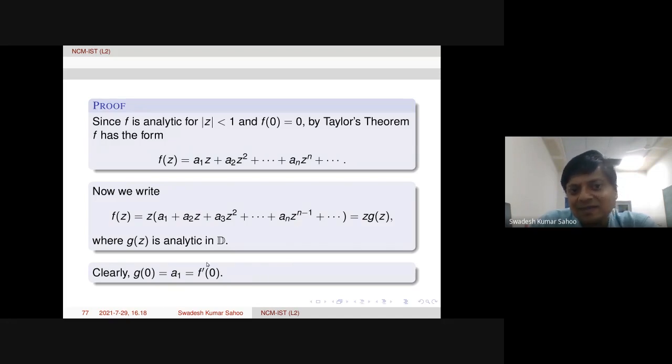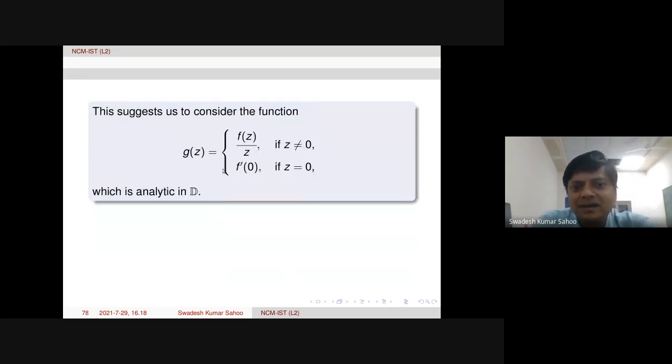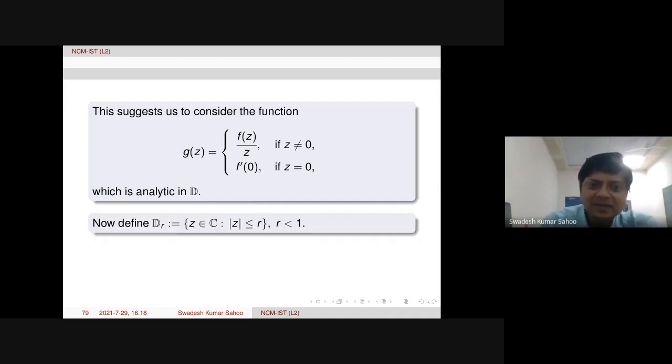So this actually suggests that we define a function g(z) as f(z) over z when z is non-zero, and when z is 0, this is actually f prime(0). This is the definition of g we are constructing. Some books write g(z) directly like this, but this is the way we must understand, or we should explain.